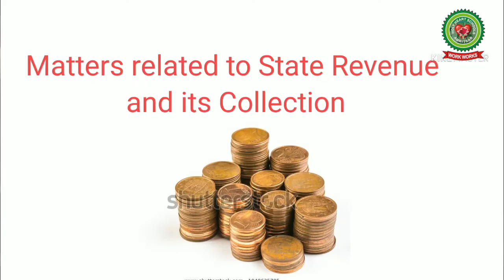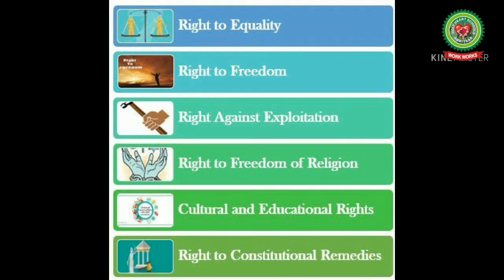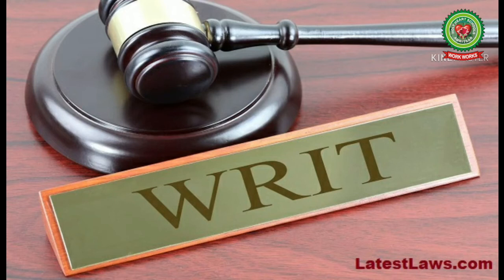A High Court has original jurisdiction in certain matters. Number 1. It has original jurisdiction over the matters relating to state revenue and its collection. Number 2. Cases related to violation of the fundamental rights, divorce, wills, and laws relating to marriage can be brought directly to a High Court. Violation of the fundamental rights and when the High Court issues the writs and what are writs, we will study a little later in this video.